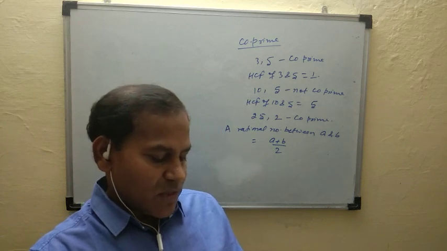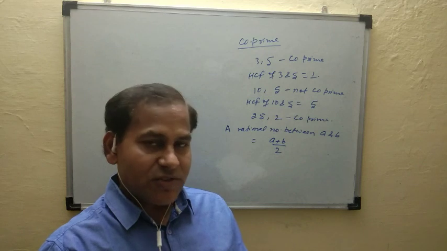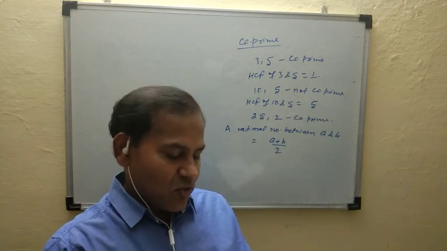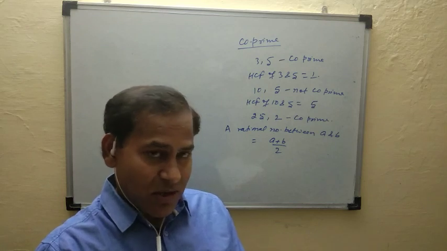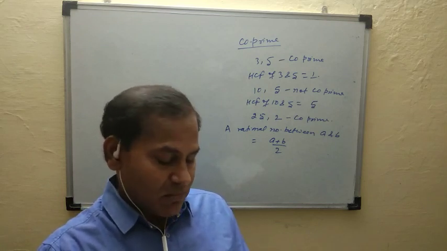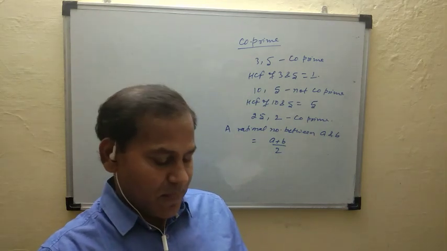Example 1: are the following statements true or false? Give reasons for your answer. First, every whole number is a natural number. This is a false statement, because 0 is a whole number but it is not a natural number.